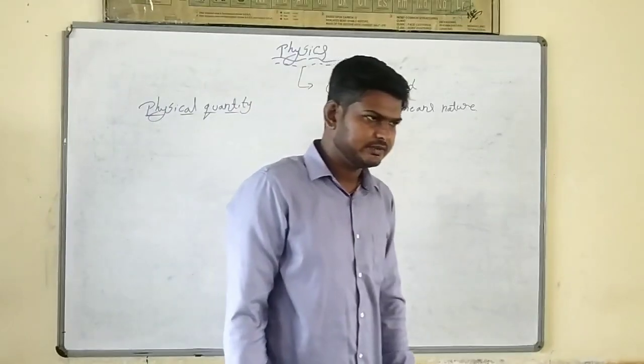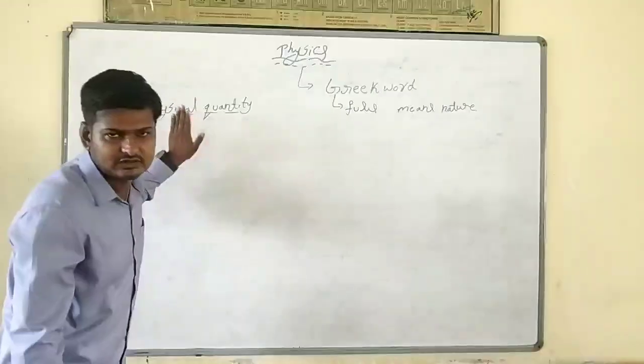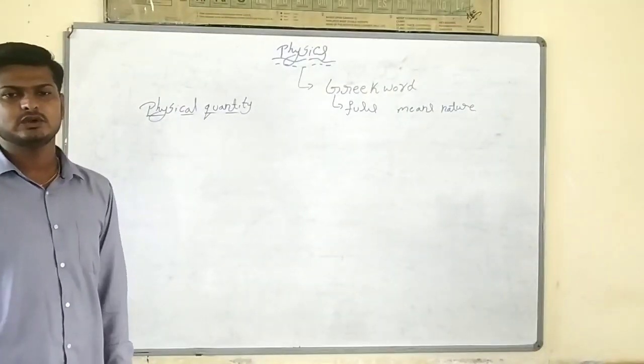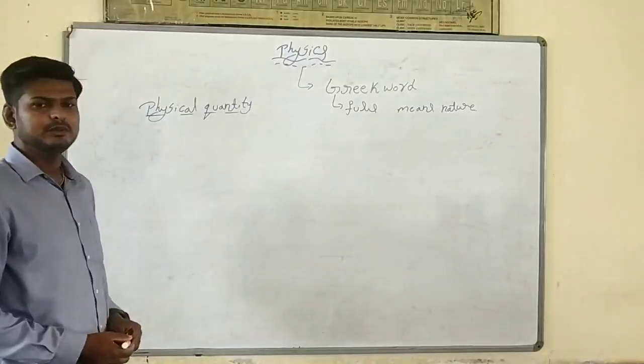Now the question is, what is meant by physical quantity? It will be simple.